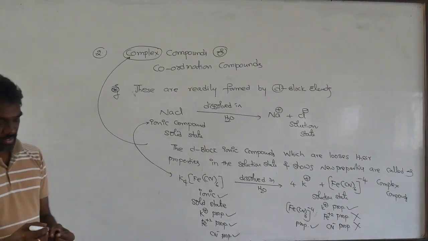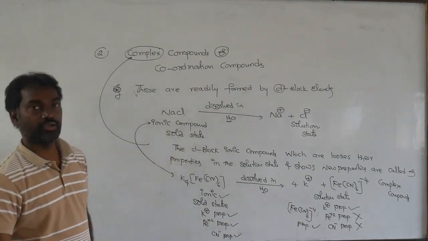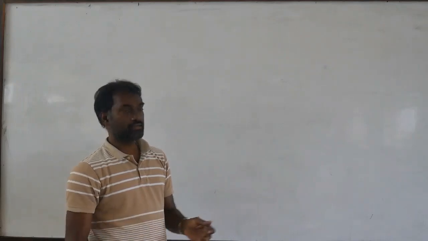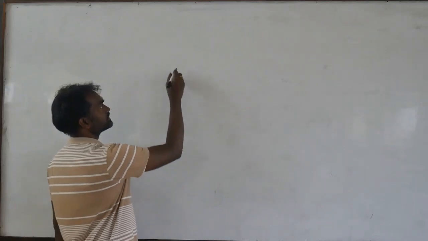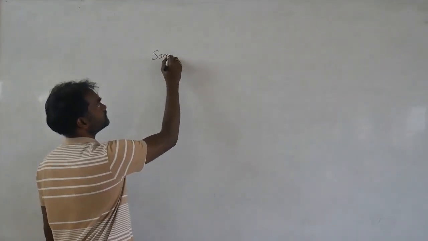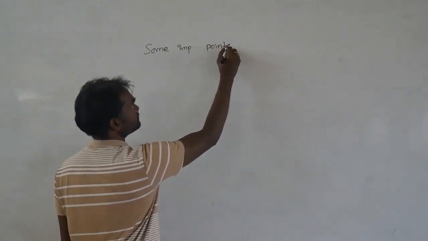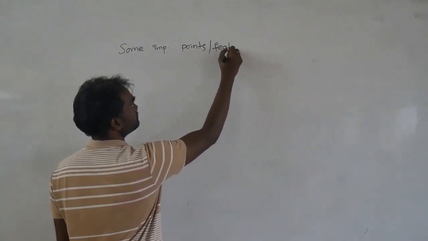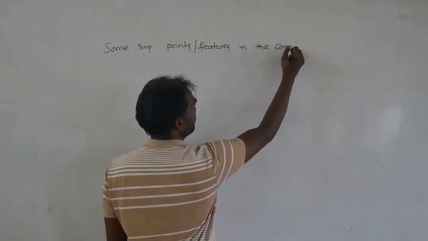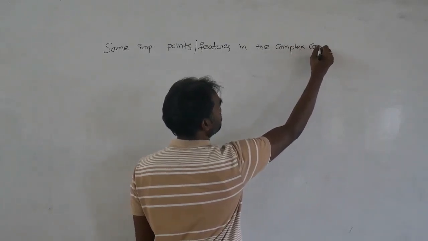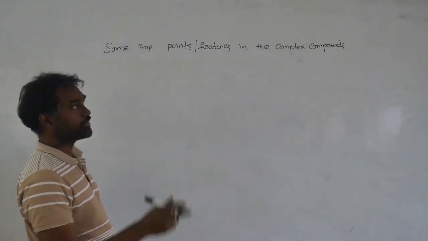So now, what are the important points in complex compounds? Now we are going to discuss. We have already seen the difference between normal ionic compounds and complex compounds. Next, some important points, some important features in the complex compounds. Now we are going to discuss these things.